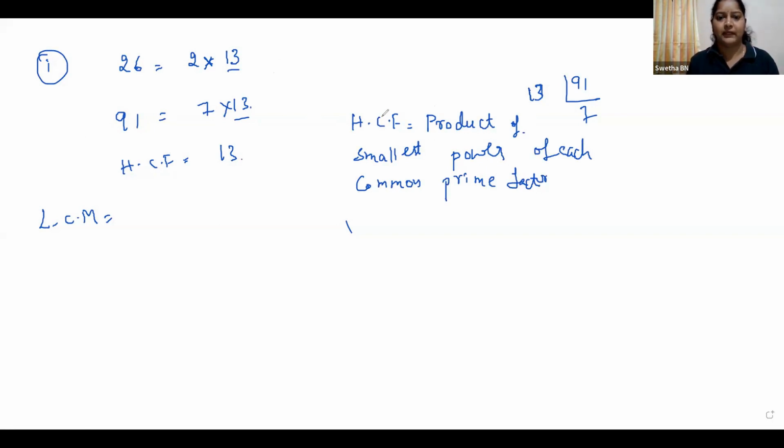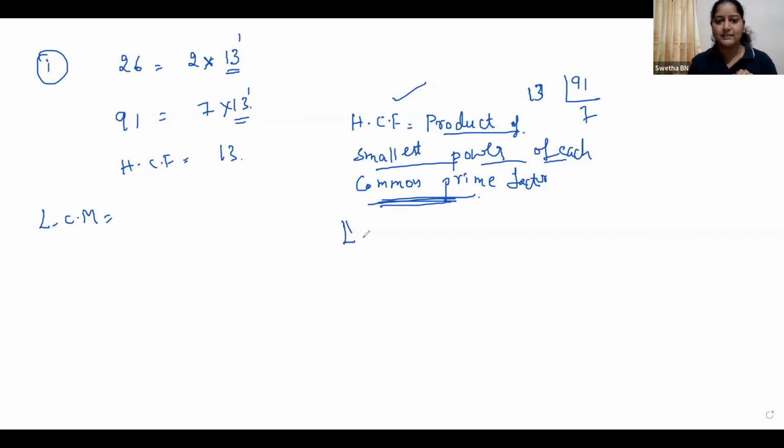So you have to take the smallest: 13 to the power of 1. See here, 13 is common. I am telling you, the smallest power of each common factor. We are taking the common factor for HCF.